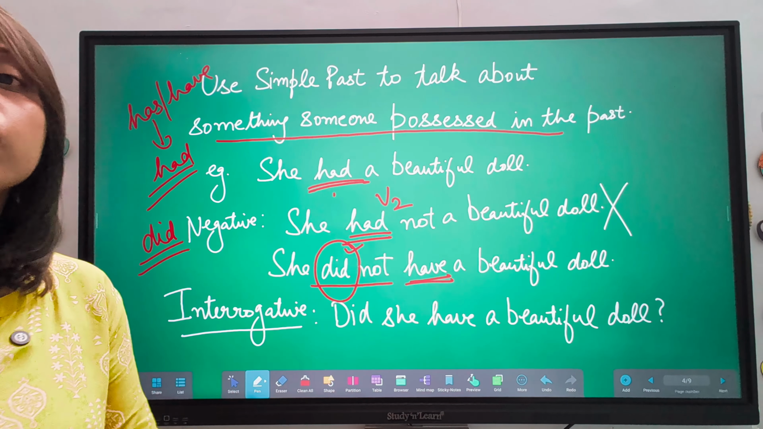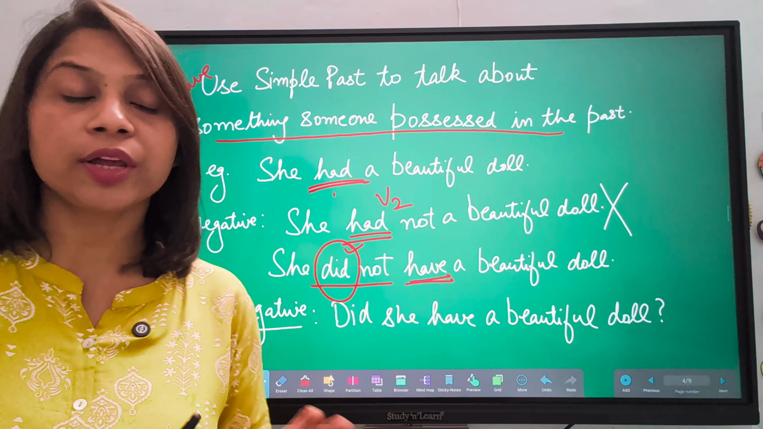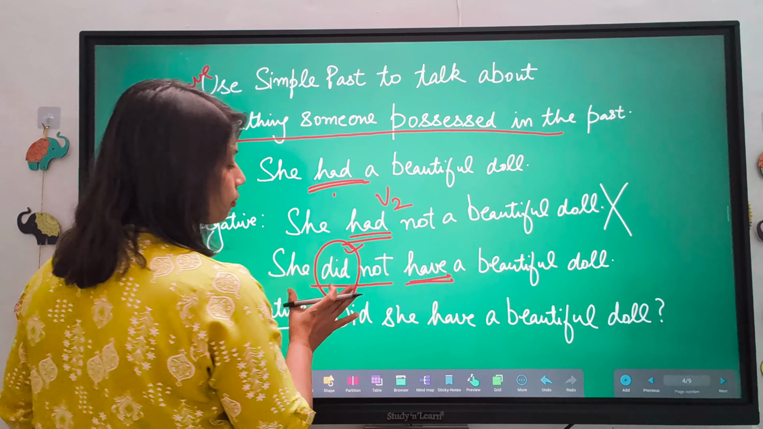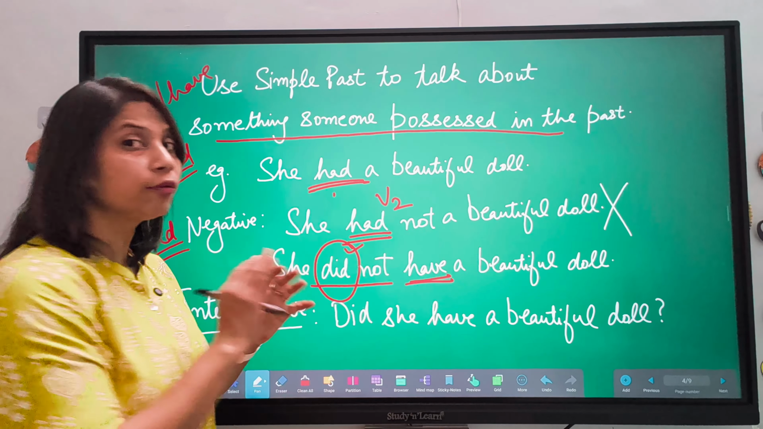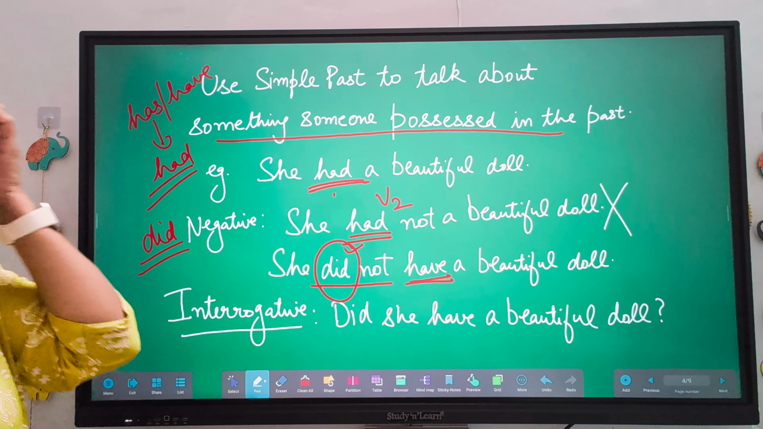It's important to bring the verb into the base form of verb. It's very, very important. So she did not have a beautiful doll. You will not write she did not had a beautiful doll. It will be wrong. अगर आपने had ही use कर लिया यहाँ पे, आपको change करना पड़ेगा उसको have में.